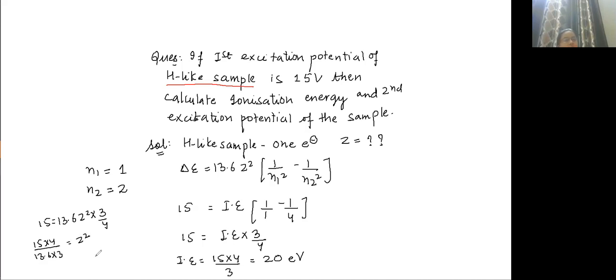From this you can calculate the Z value, then insert it in ionization energy. This way is also correct, but the calculation is slightly long. So first part we have done. Now try to do the second part.